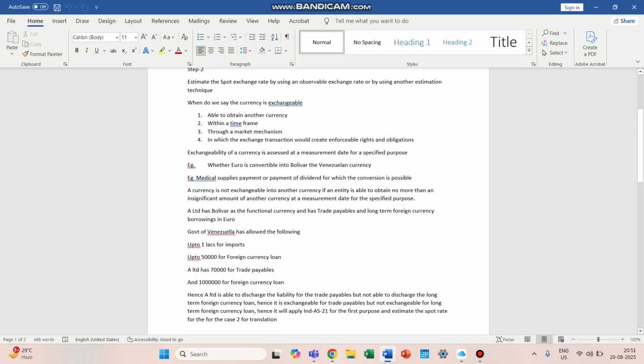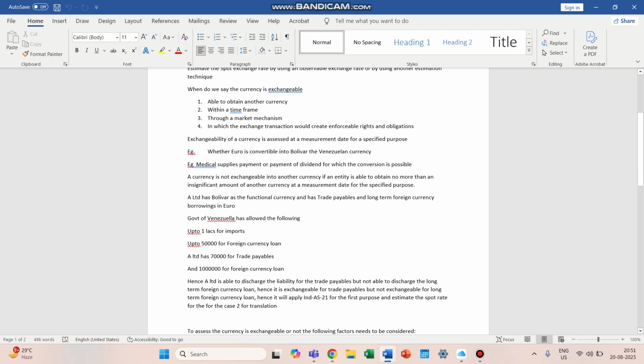Let's say, for example, euro to bolivar, the direct conversion is not available. Euro has to be converted into US dollars, and US dollars will be converted into bolivar. If that conversion is possible, then the spot exchange rate using this mechanism can be determined for the purpose of exchangeability. So these are some of the examples of exchangeability of the currency.